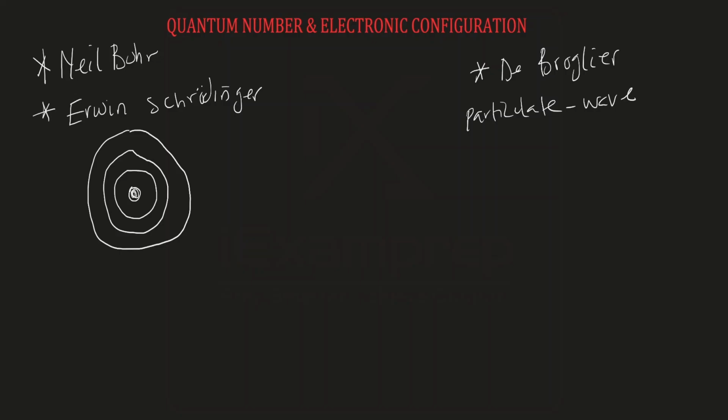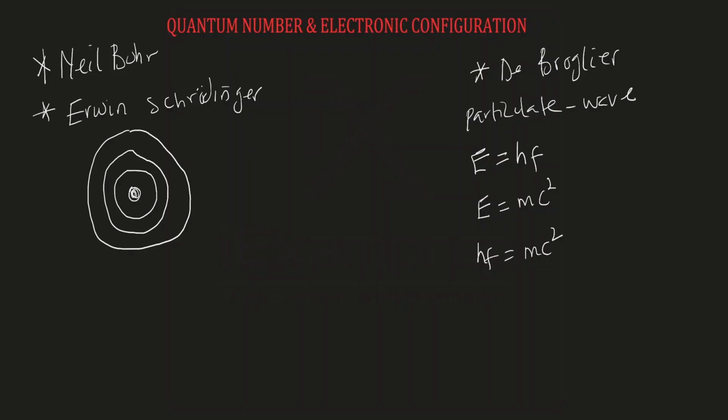And he gave the formula for calculating the wavelength of electron. What he did was to combine the works of two scientists. He combined the work of Max Planck. According to Max Planck, the energy of a photon is given as Planck's constant multiplied by frequency. Then he also made use of the work of Albert Einstein. According to Albert Einstein, the energy of a photon is equal to the product of mass and speed of light to the power of 2, E equals mc squared. So, de Broglie combined these two equations, and we have hf equals mc squared.